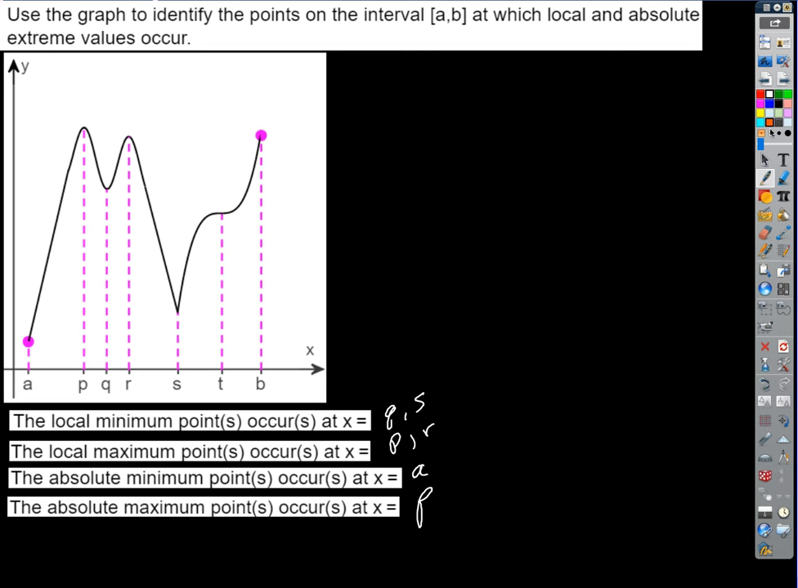At T, we're going to get a horizontal tangent. So that is one of the critical numbers that we're going to uncover, but when we test it, we're going to find that it failed. It's not actually an extreme. It's what we'll later call an inflection point.